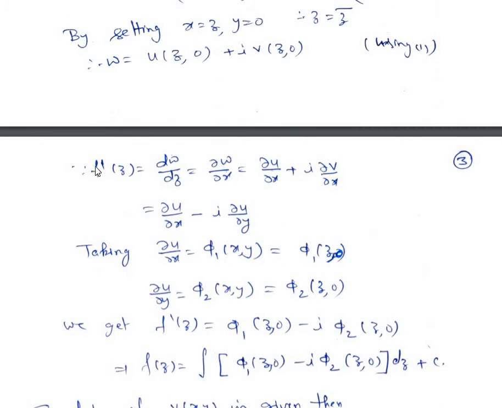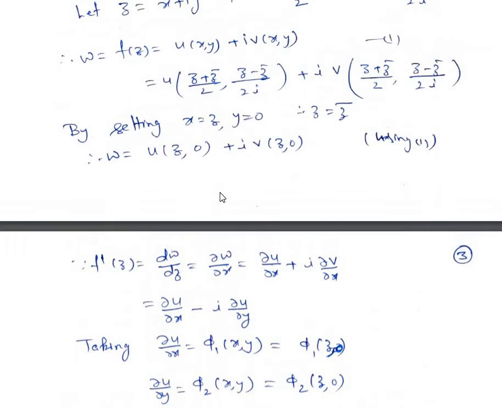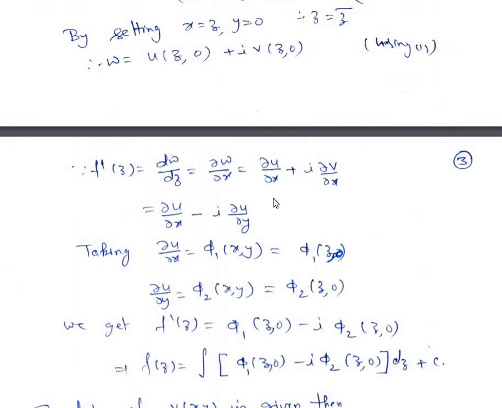Now f dash z, that is the derivative of f(z), is dw upon dz. Because in this case we are taking z is equal to x, therefore dw upon dz is the same as del w upon del x, and w is u plus iv. So this is del u upon del x plus i times del v upon del x, which can be written as del u upon del x minus i times del u upon del y. We write this term in terms of the partial derivative of u with respect to y.